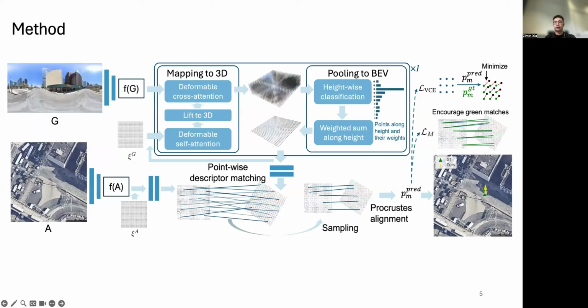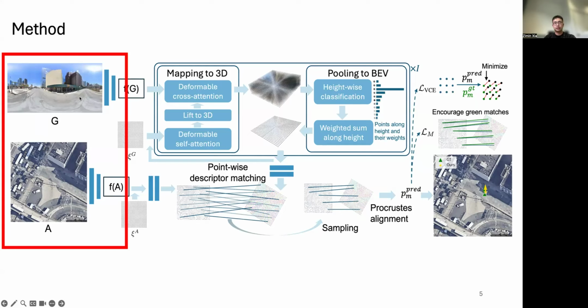We propose to learn the local feature matching through weak supervision on the camera pose. Here is an overview of our method. Our method starts from the standard feature extraction. Since our goal is to estimate the 3 degrees of freedom pose, we wish to conduct matching in the bird's-eye view space. As the aerial image is already in bird's-eye view, let's focus on the ground view.